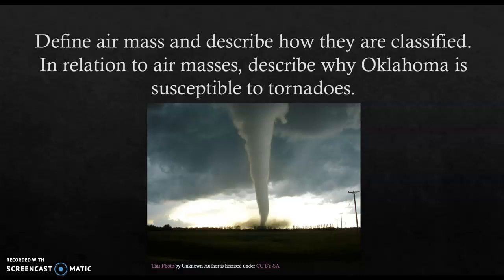At the same time, they bring in masses of cooler, drier air from the north. Warm, wet southern winds mixing with cold, dry northern winds is the main source of tornadoes, which is why Oklahoma has plenty of them, because it's just in that right spot, right in between.